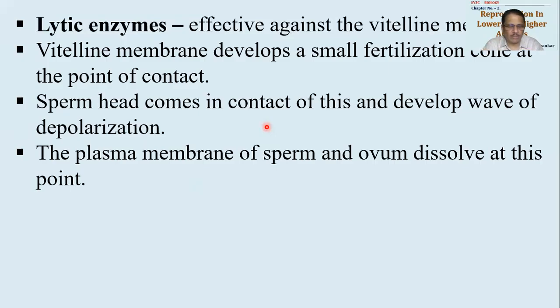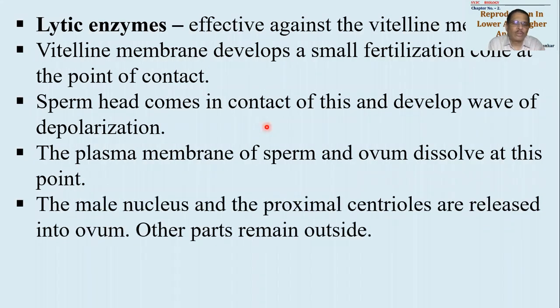So both are dissolving. The plasma membrane of the sperm will get fused with the plasma membrane of the ovum, or the vitelline membrane of the ovum, so that the content of the sperm will be delivered in. Okay, which contents now? Male nucleus and proximal centrioles only will be allowed in.